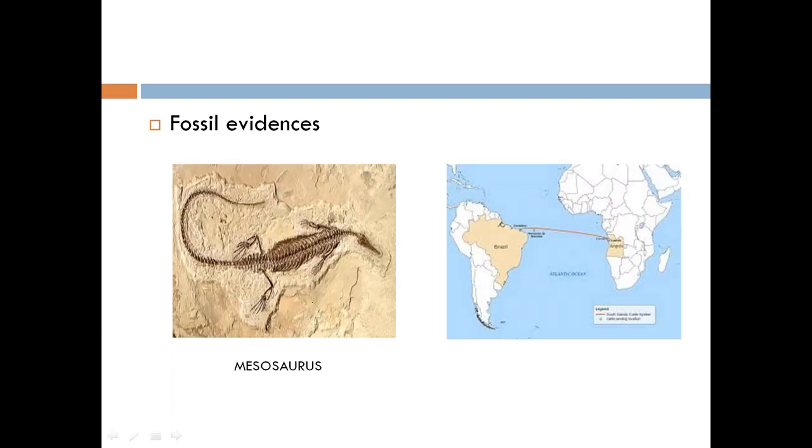Third one is fossil evidences. Here you can see the picture of the fossils of Mesosaurus, which was an aquatic reptile adapted to shallow brackish water. The fossil of this reptile has been found in two different areas: the Southern Cape Province of South Africa and the Irati formations of Brazil, and these two areas are situated 4,800 km away from each other. But how is it possible to get the same fossil at such a great distance? It gives the evidence that the continents might have drifted.